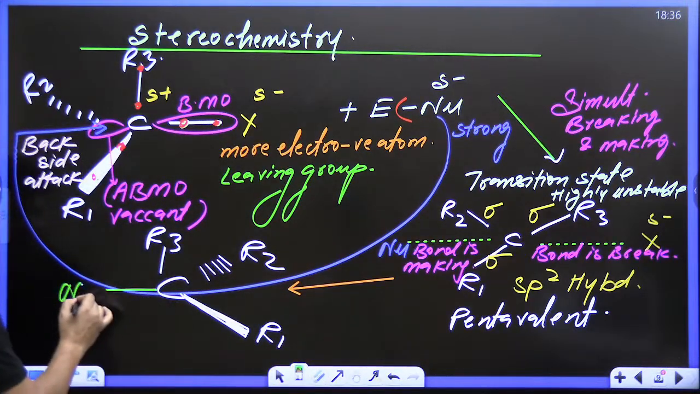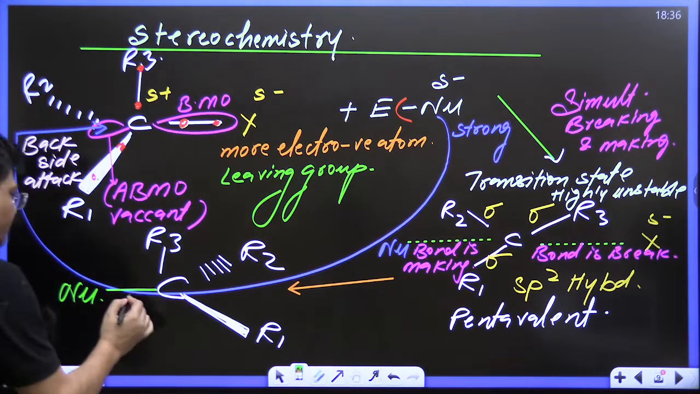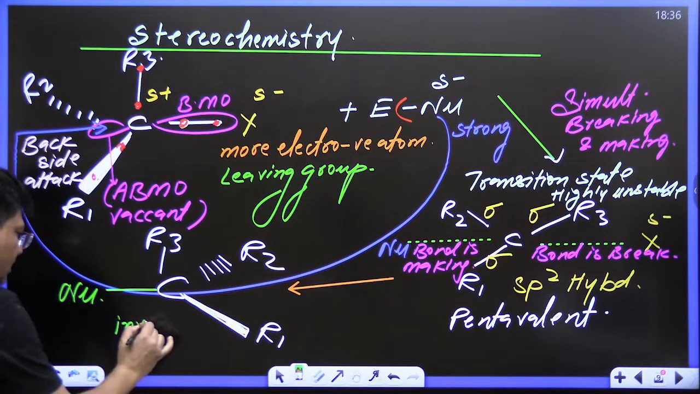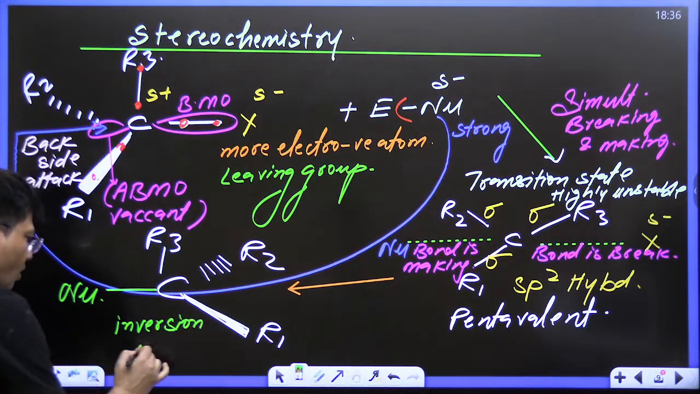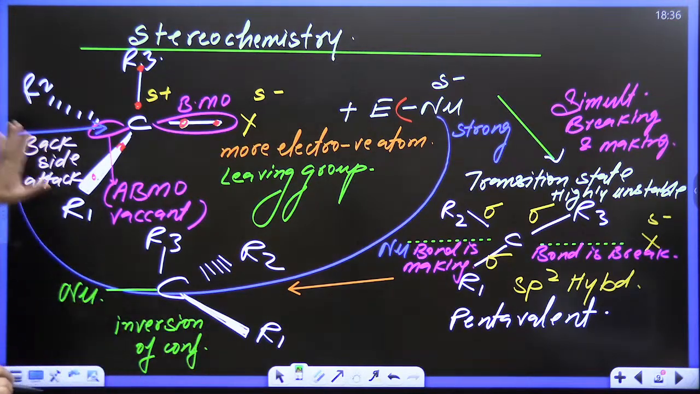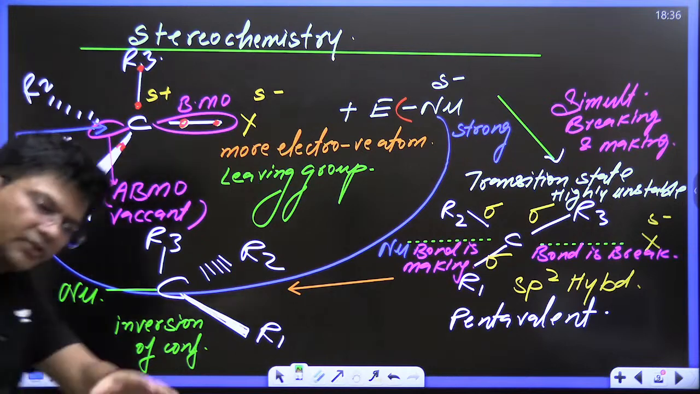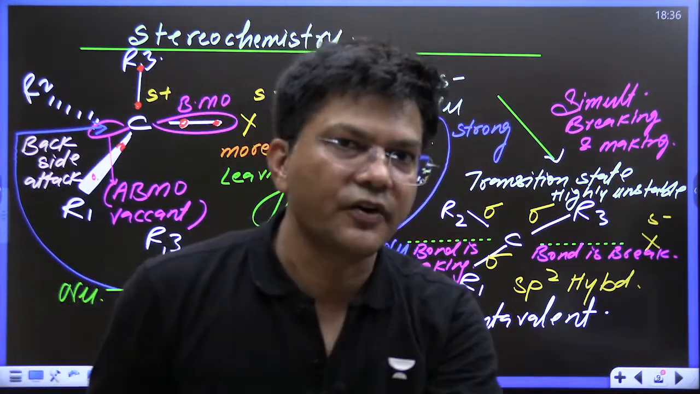Kids, are you able to understand? This is inversion of configuration, like umbrella inversion. Inversion of configuration: 100% inverted product is getting formed. Kids, do let me know, are you able to understand what we mean by inversion of configuration?